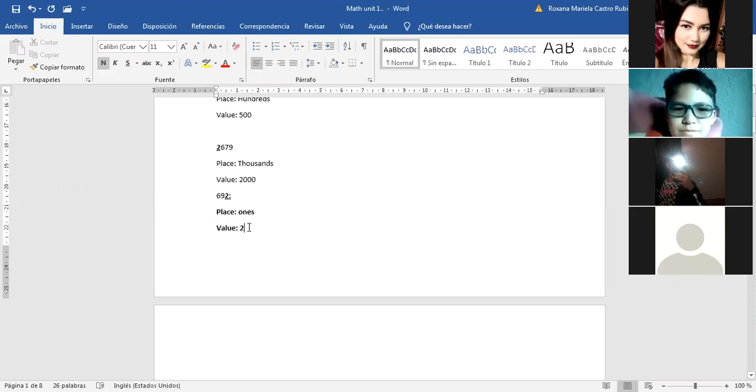When any number is in the ones place, the value is the same number. Look here, we have 692. So the 2 is in what place? It's in the ones place. And what is its value? Well, it's equal to only 2. In this case, look here,